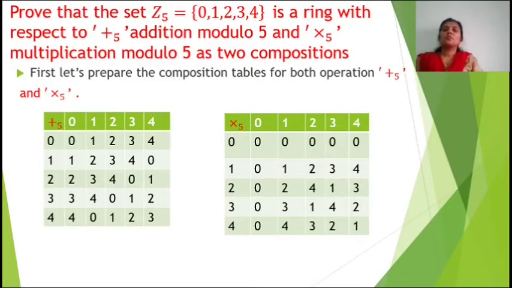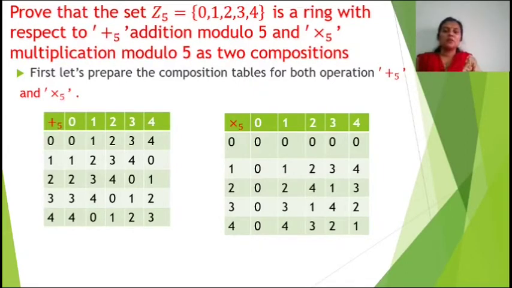Next problem is: prove that the set Z5 = {0, 1, 2, 3, 4} is a ring with respect to addition modulo 5 and multiplication modulo 5 as the two compositions. Now we have completed the two infinite rings.